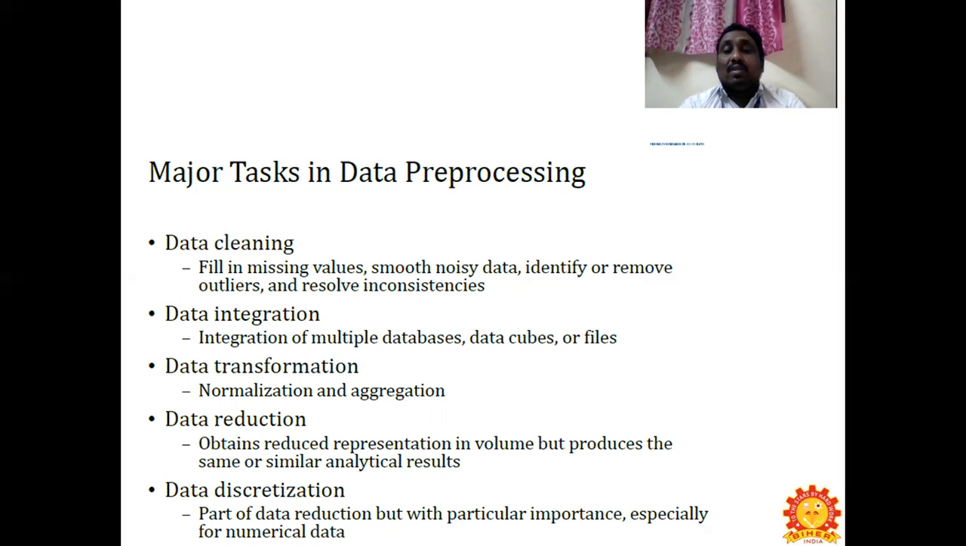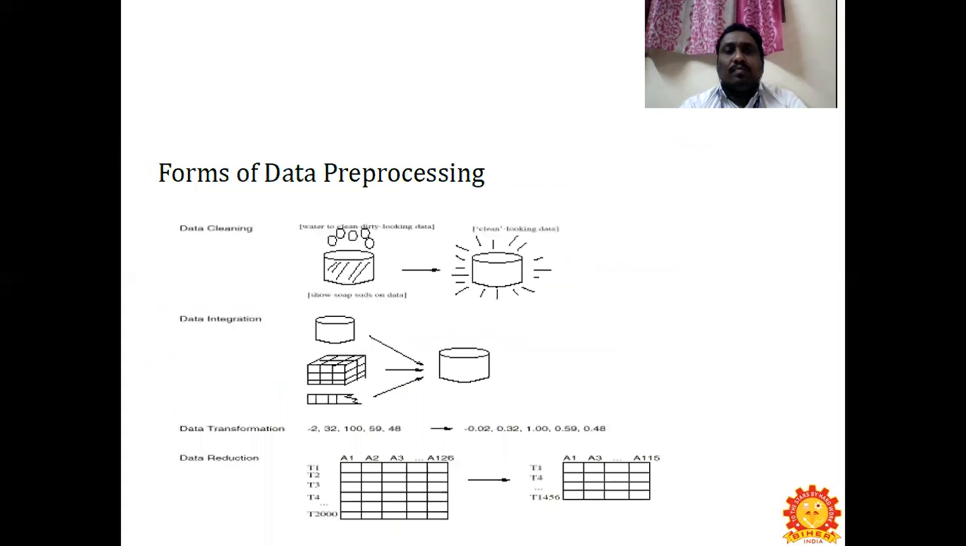So it will give the same result. Whenever the data has been reduced, the output will be the same. And the last one is data discretization, part of data reduction, but with particular importance, especially for numerical data. So in this part, we are going to see about data cleaning and data integration.